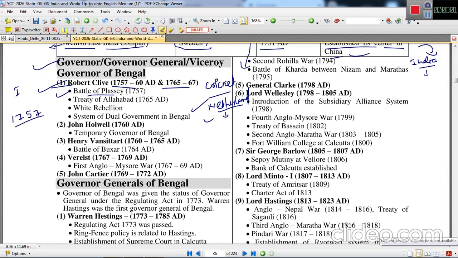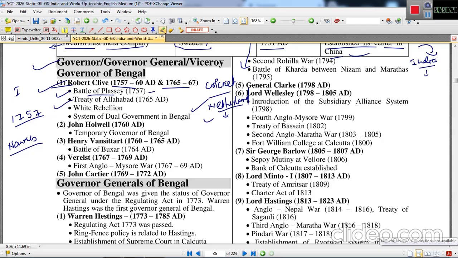One side was the English power headed by Robert Clive, and the power against which the English were fighting was the Nawab of Bengal. Nawab Sirajuddaula was defeated at the Battle of Plassey.